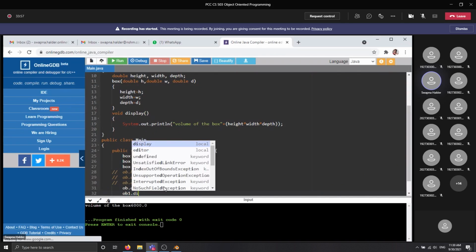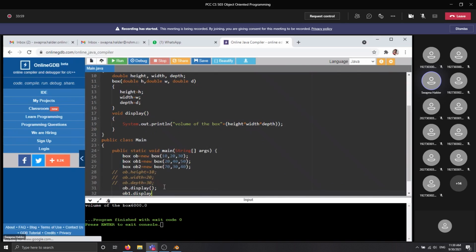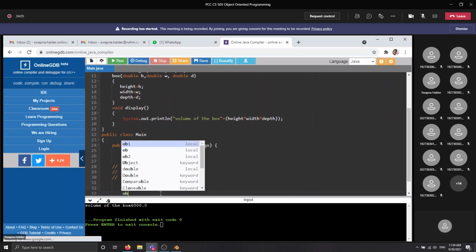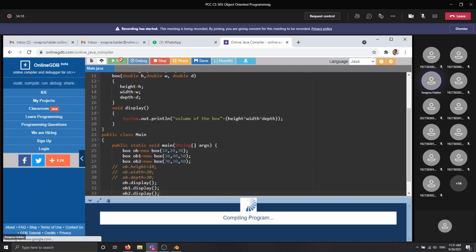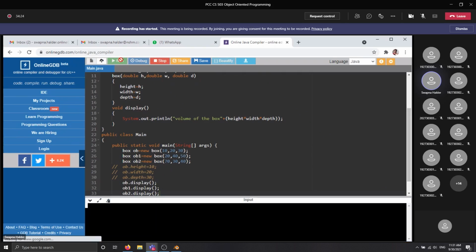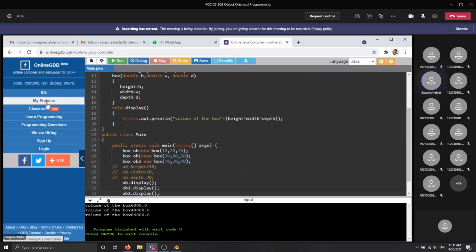After that, you just need to call this display method, ob1.display, then for the second object, ob2.display, and for the third object, like that. Then it will provide you the volume for 3 boxes. You can do it for 10 boxes, for 1000 boxes. There is no problem. Now look at this. Did you get the point, why you use a constructor? Any doubt?